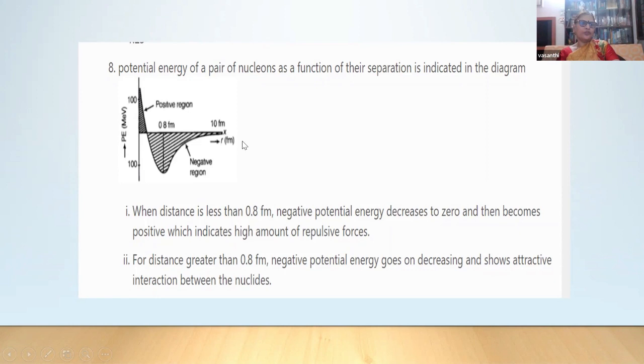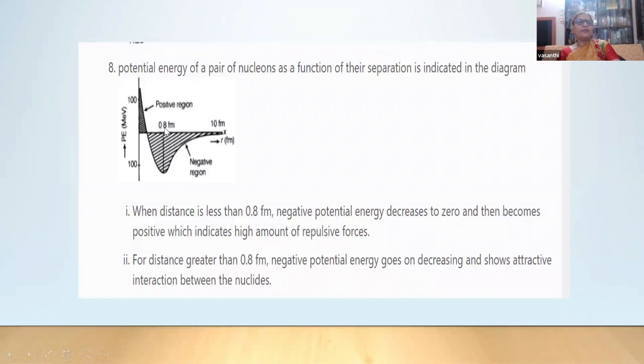All this you should tell the children, you should instruct the children. Whenever they draw the axis, they should give the proper unit. So this potential energy is in MeV, million electron volt. The large value of potential energy suggests that the nuclear force is very, very strong, isn't it? They may ask the characteristics of nuclear force.